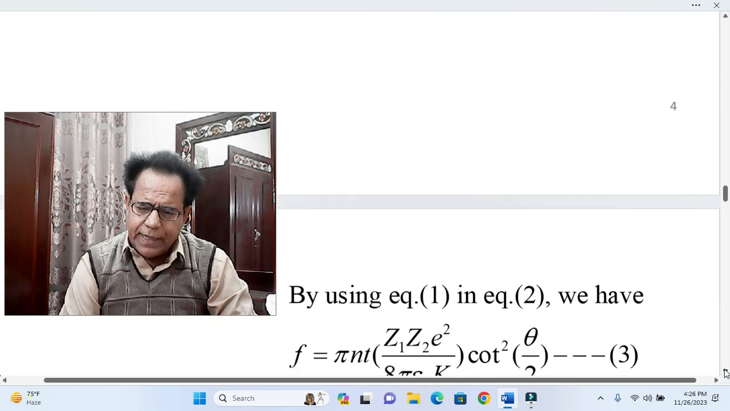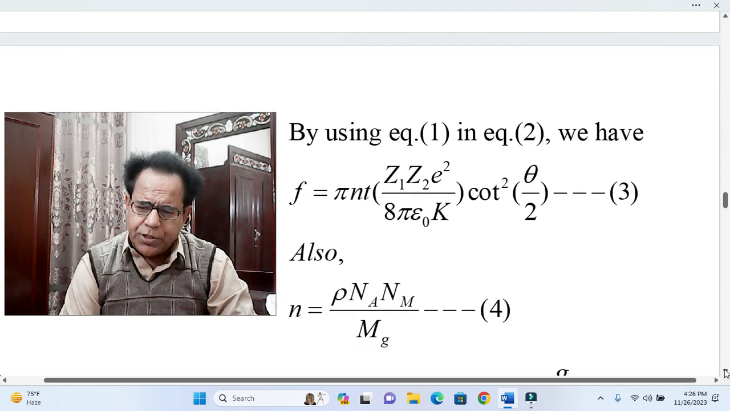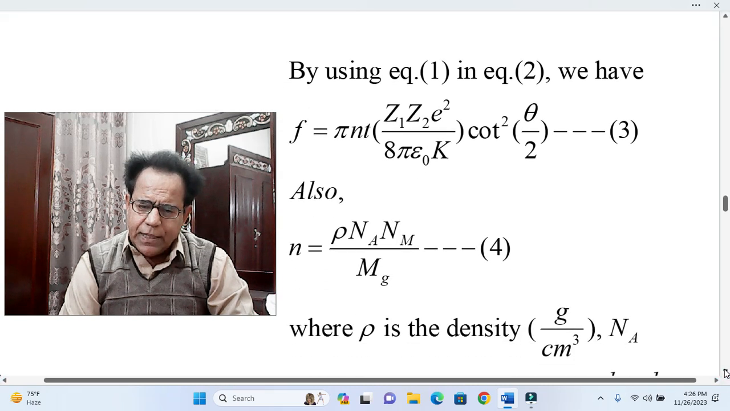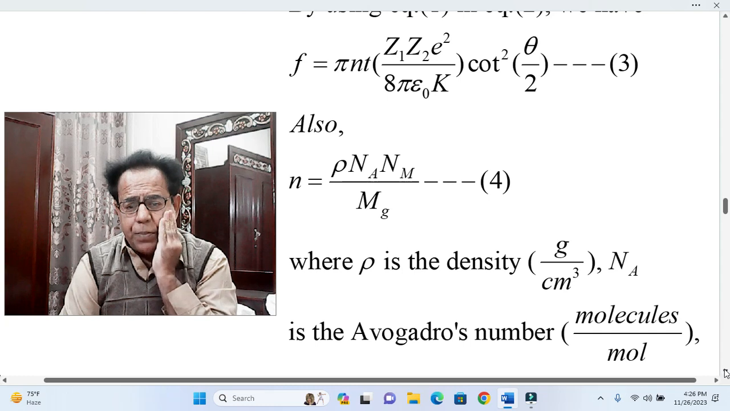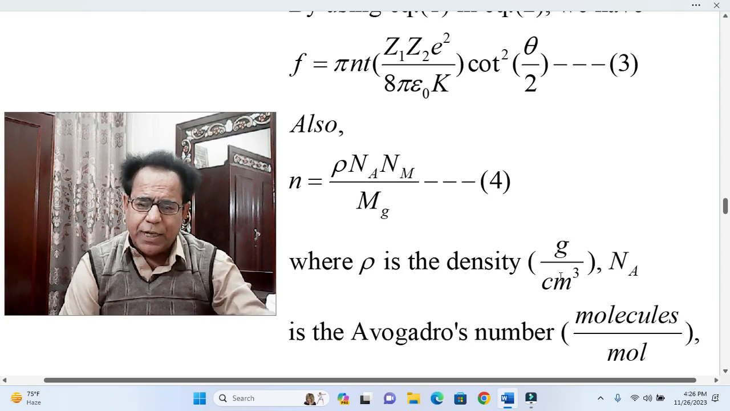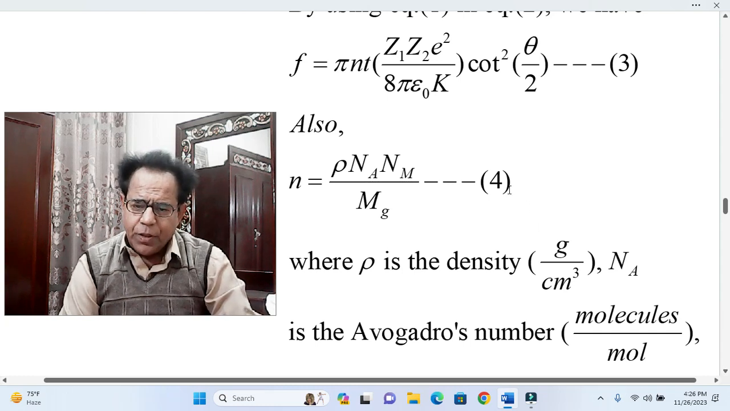So by using equation number 1 in equation number 2, we have scattered fraction f becomes equal to pi into n into 2 into z1 z2 e square.